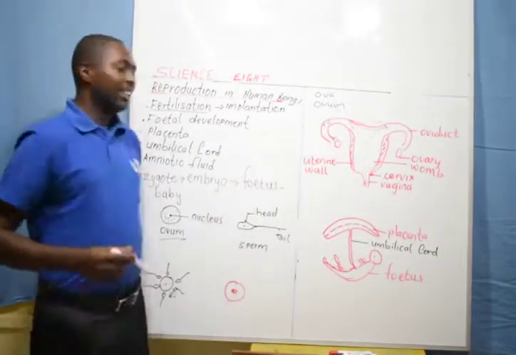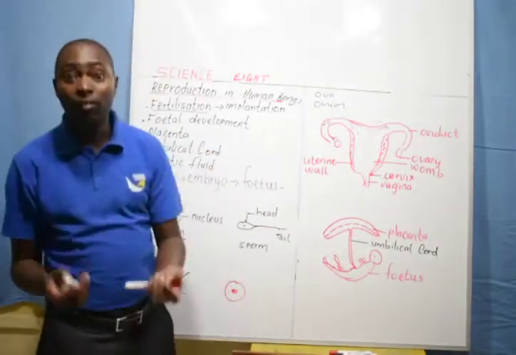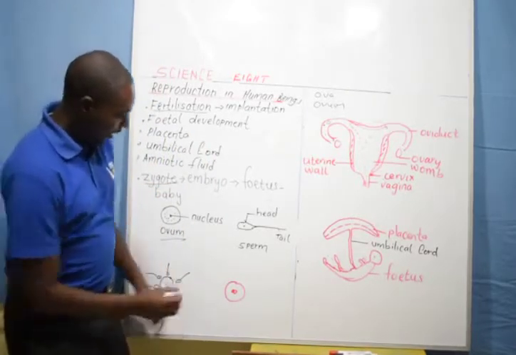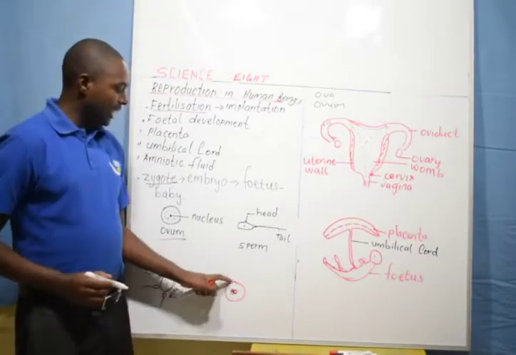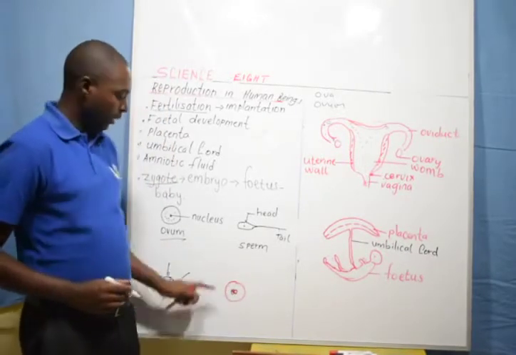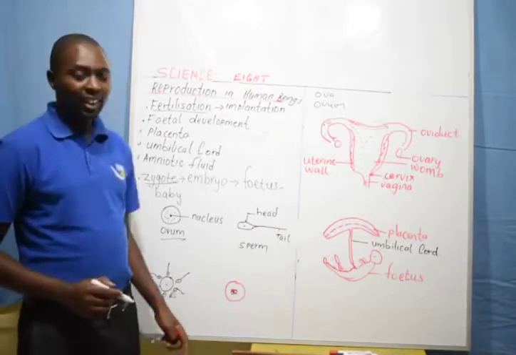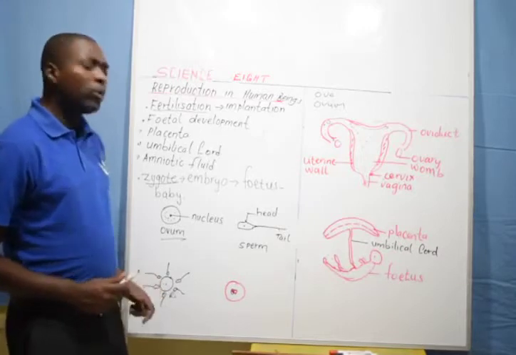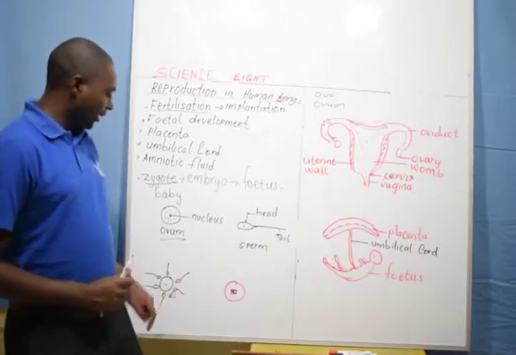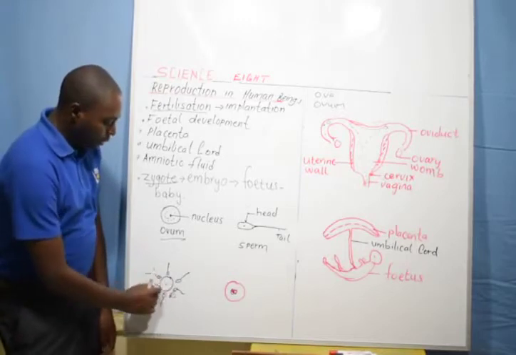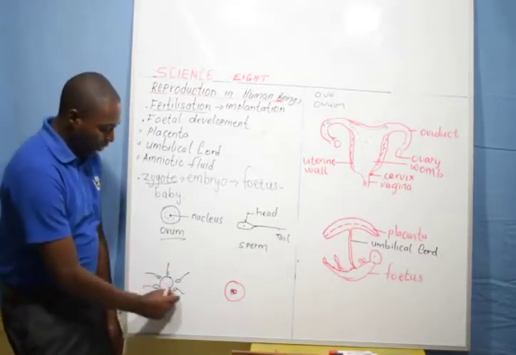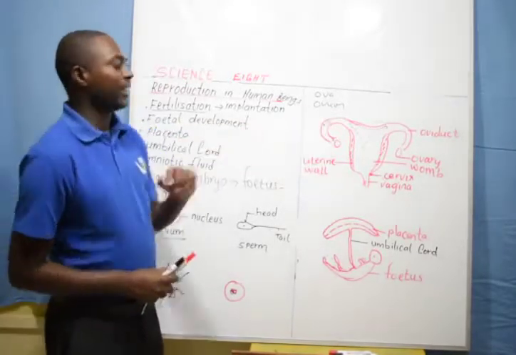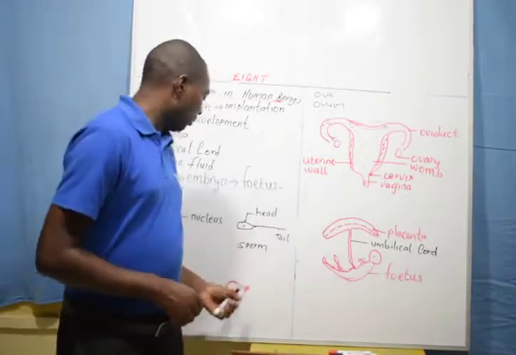Now I want to discuss a fertilized ovum. Once it is fertilized, it gets a new name. It is no longer an ovum. Now it becomes a zygote. A zygote is this one. This one is an ovum that has been fertilized by one sperm. All the other sperms die because not all sperms are able to penetrate into the ovum. So the moment the one sperm penetrates, the wall of the ovum hardens and all the others die and they are discharged.